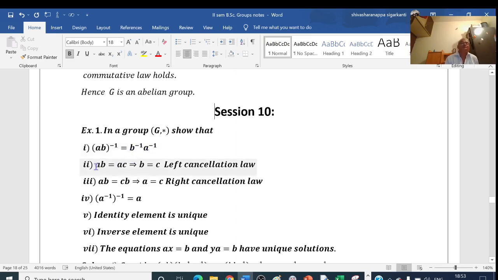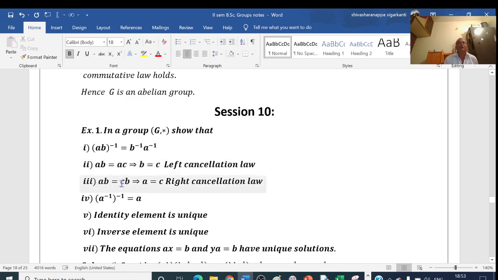Second one, if AB equal to AC, then this implies B equal to C. This is known as the left cancellation law. Here we cancel this A and A, then we get B equal to C. The left cancellation law holds in a group.